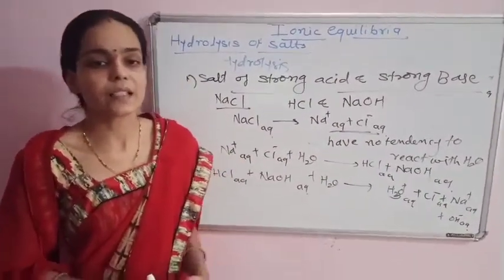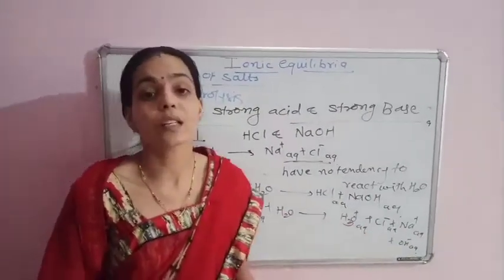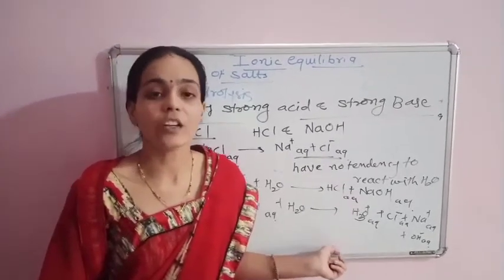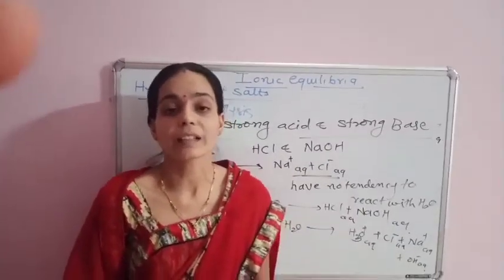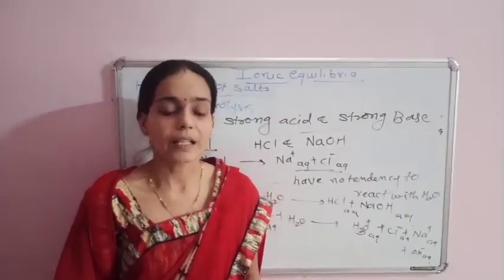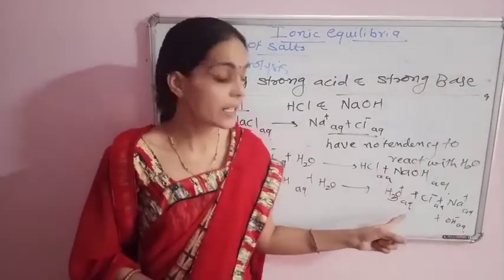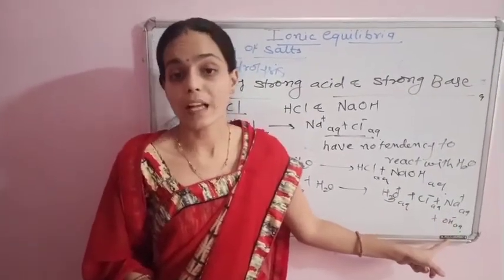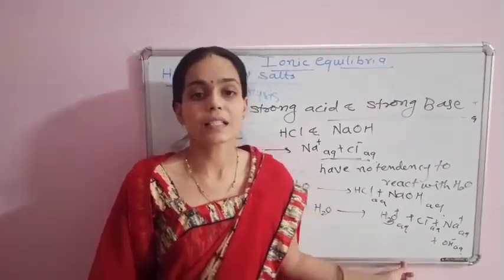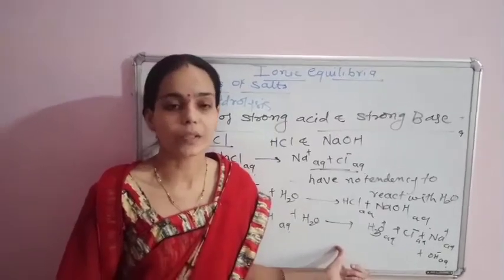Thus, the reactants and products are the same. This implies that neither the cation nor anion of the salt reacts with water, or there is no hydrolysis. That is, H3O plus ion, means hydrated ion, is equal to OH minus ion produced by ionization of water, is not disturbed. Therefore, this solution is a neutral solution.